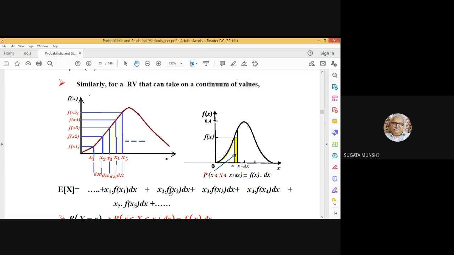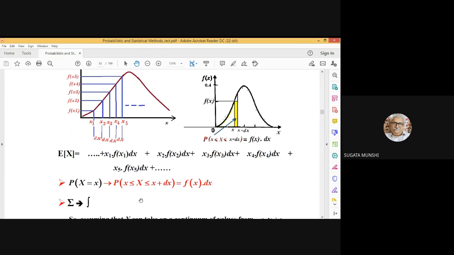Instead of P2, we'll have here fx dx. In this way, you have to add up all these products. So probability of X equal to small x can be replaced by probability of capital X lying in this range, small x to small x plus dx. That means fx into dx. And the summation should be replaced by integration.